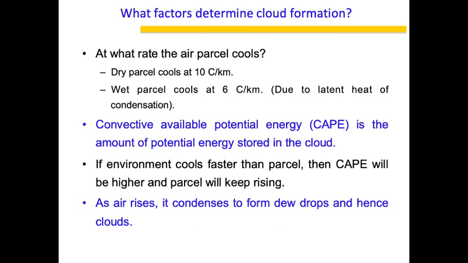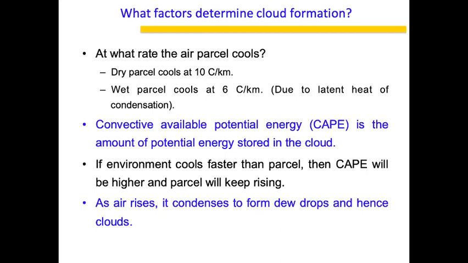So what are the factors that determine cloud formation? The first and foremost thing is the rate at which the air parcel cools. We all know that as the air parcel rises, let us assume a dry parcel which has very little moisture, it will cool because the pressure drops.